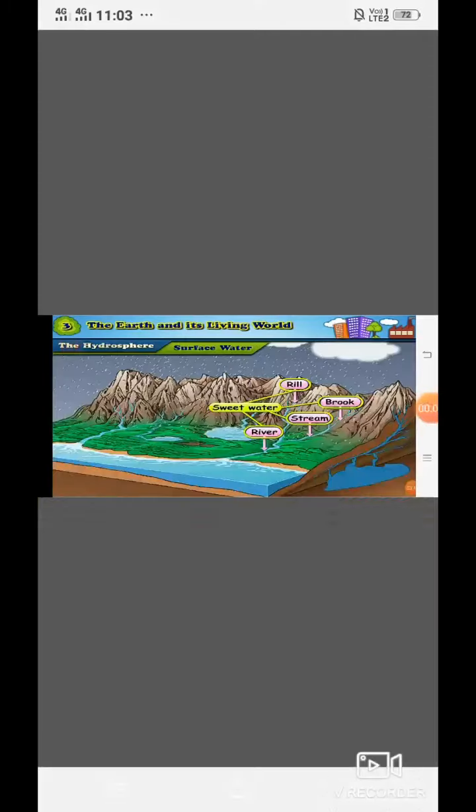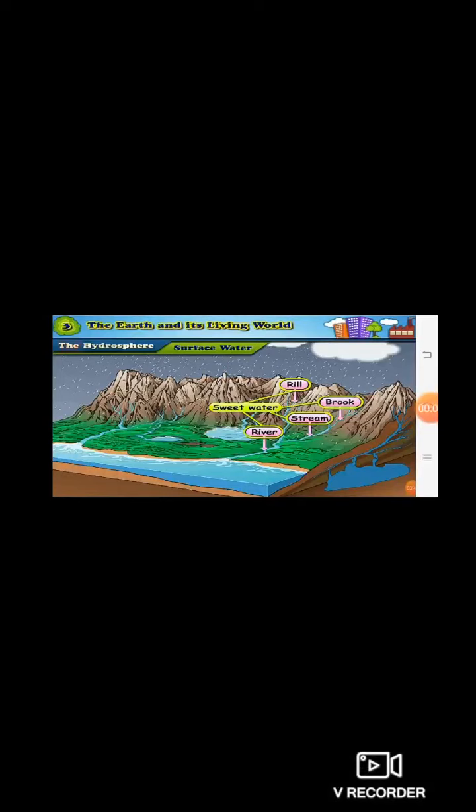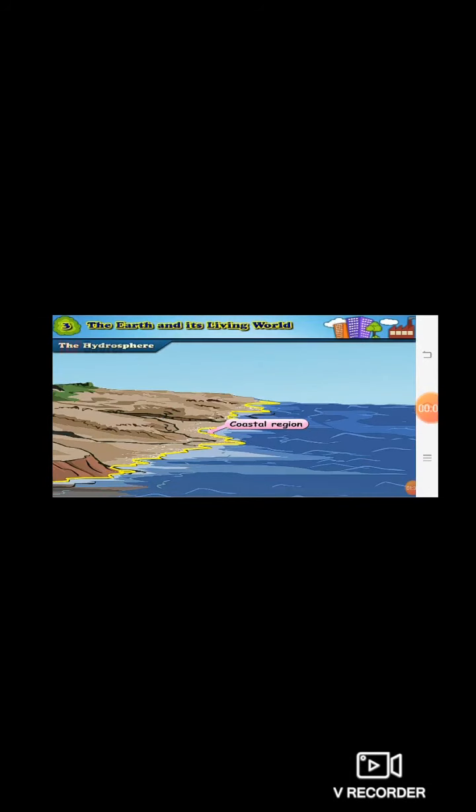Now in some places you will find oceans, or salty seas which have salty water, but in some other places you find sweet water like rills, brooks, streams, rivers, etc. Now when we observe this diagram carefully, we can see a yellow line. It is showing the coastal region. So the oceans are shallow near the coast.